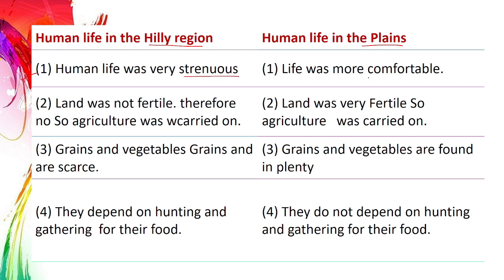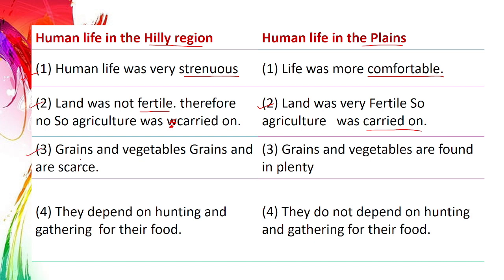Here the life was more comfortable. Then second, land was not fertile. Therefore, no agriculture was carried on. And here on the plains, land was very fertile, so agriculture was carried on.